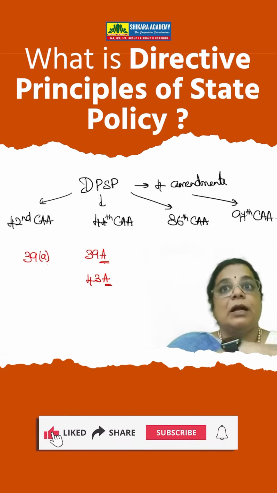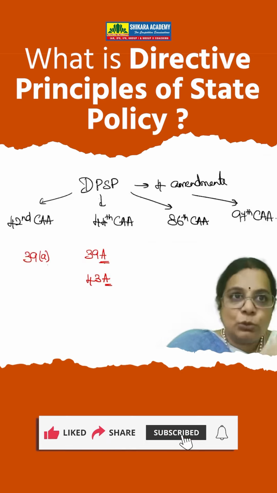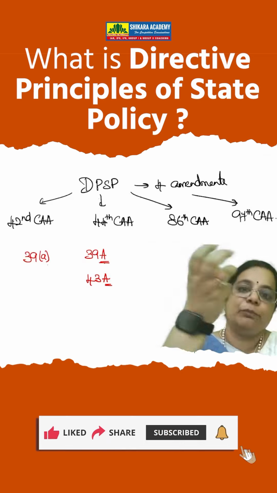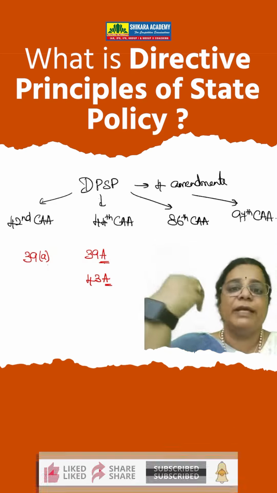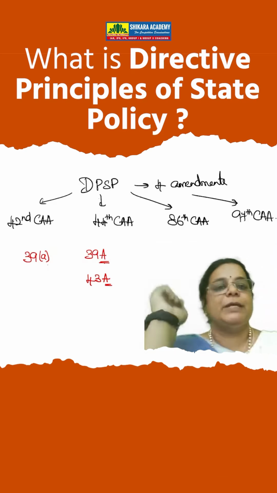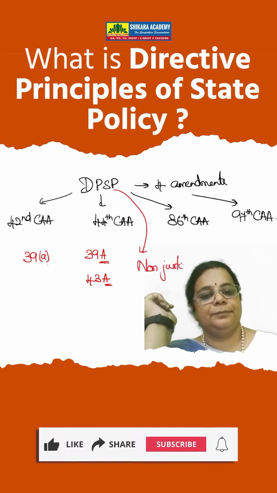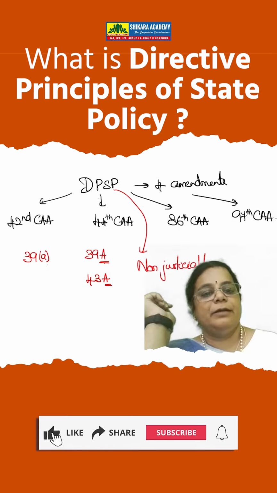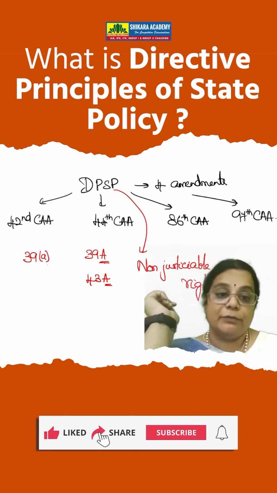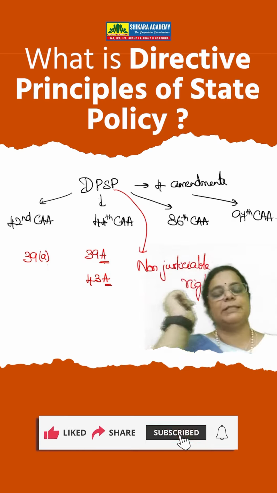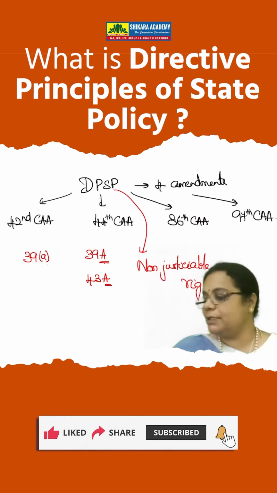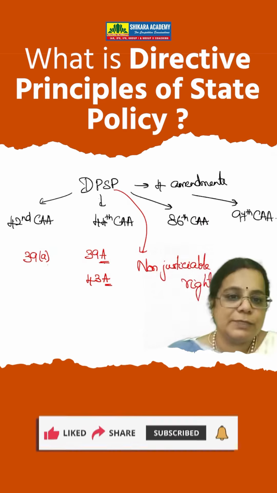So DPSPs are otherwise also considered as non-justiciable rights, because through these directives there are benefits being given to various sections of society. So DPSPs can also be considered as non-justiciable rights given under the Constitution. In fact, they were proposed as non-justiciable rights in Constituent Assembly. So this is about directive principles of state policy.